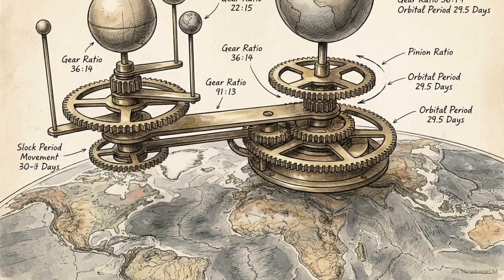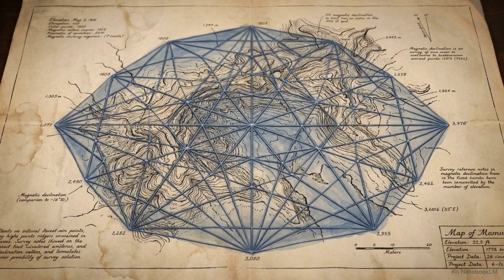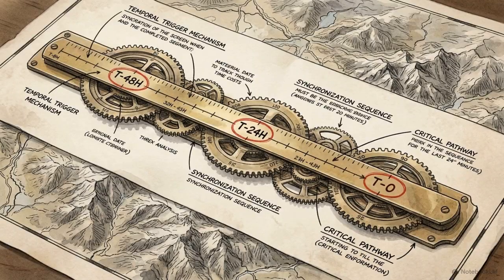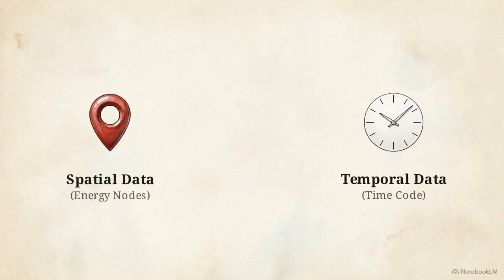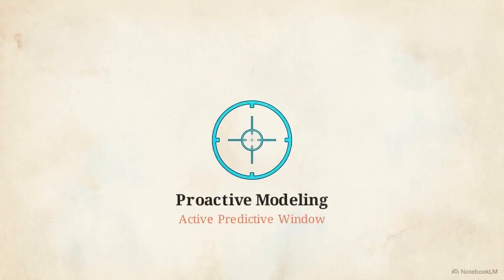These static nodes are governed by a synchronized temporal code. This code dictates exactly when each node is scheduled to release its accumulated energy. By reconstructing the spatial mechanics and the temporal triggers of this 19-node model, we can verify the physical basis for the 2026 to 2027 forecasts. Precise forecasting requires the intersection of both datasets. Mapping a geographic location is only useful if the planetary timecode for that location is known.